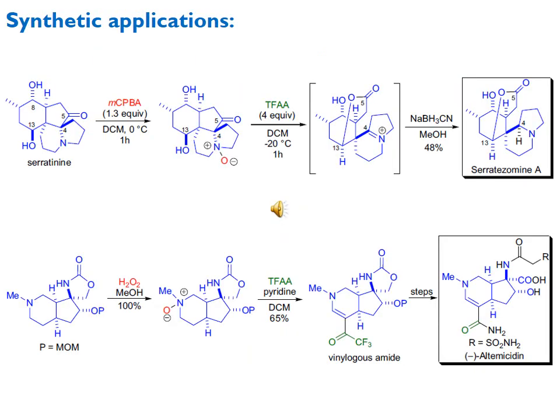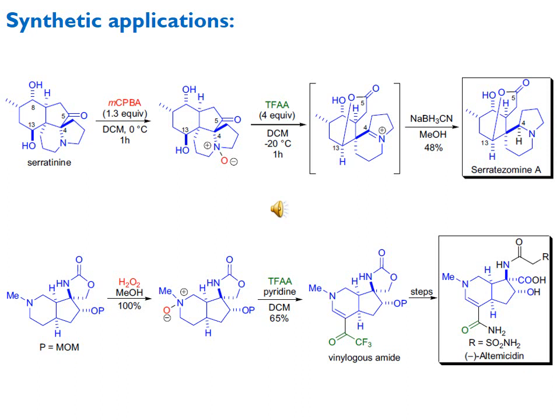Here I give some synthetic applications of this reaction. Here you can see the first reaction in which metachloroperoxybenzoic acid has been used for the oxidation of this tertiary amine into the tertiary amine N-oxide, and then it is treated with trifluoroacetic acid in DCM at -20 degrees C with 1 hour stirring, and we get the iminium ion formation.